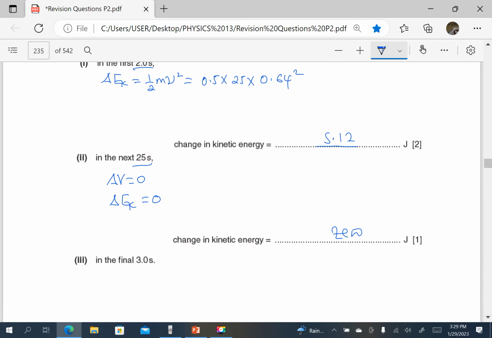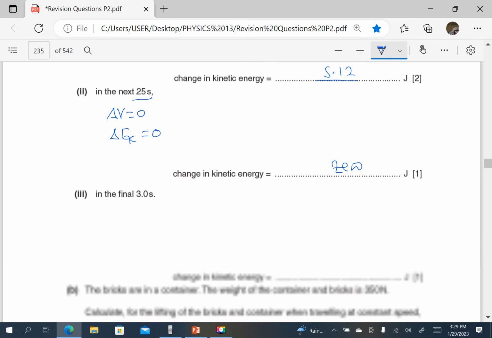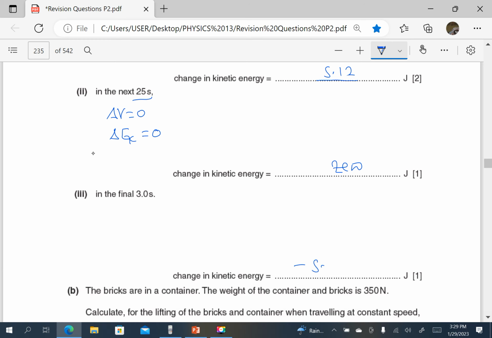So the change in kinetic energy is going to be negative 5.12.